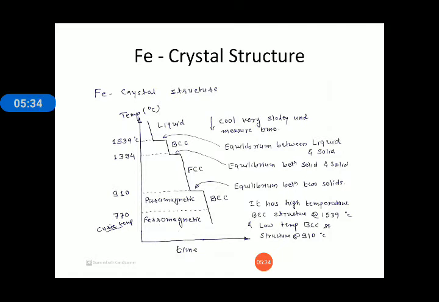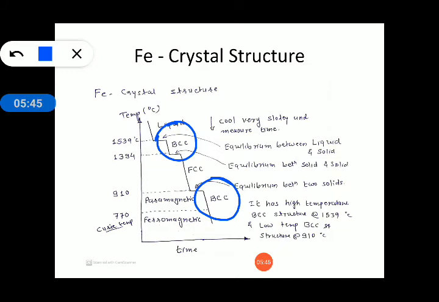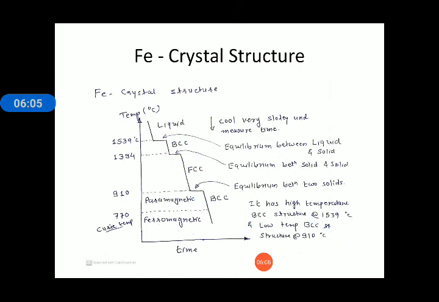Also keep in mind that the BCC structure exists at higher temperature as well as at lower temperature. So it has a high temperature BCC structure up to 1539 degree centigrade, and also a low temperature BCC structure below 910 degree centigrade, and it will lose the ferromagnetic property beyond 768 degree centigrade, and that temperature is known as Curie temperature.